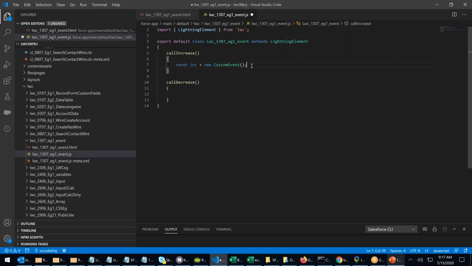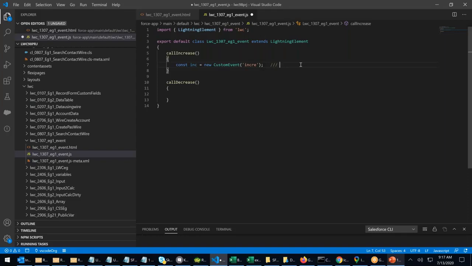This custom event should have a parameter. One parameter is compulsory, I told you. What is that parameter? It is a string parameter, which is the name. I will say increase. I'm giving you different names so that you can understand. Button name is increase, whereas the event name is incre. This is called creating an event.